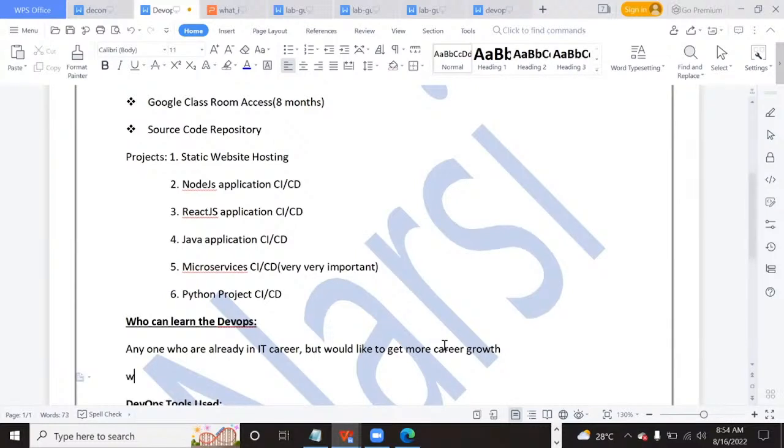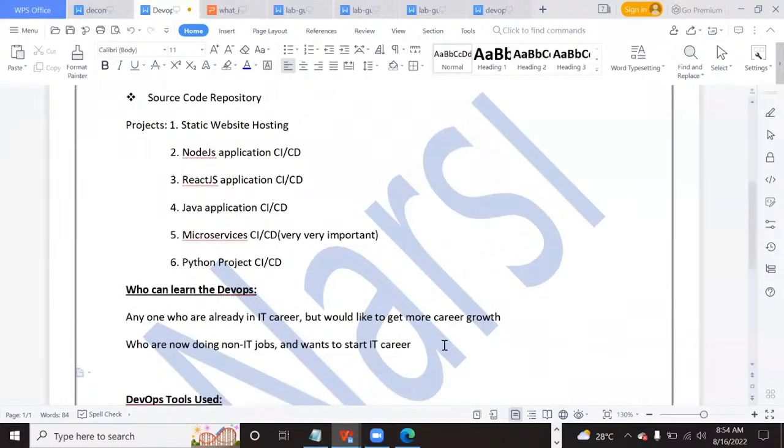And those who are now doing non-IT jobs and want to start an IT career can take this course.